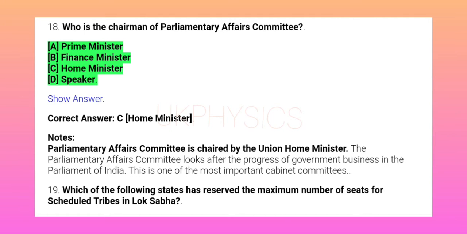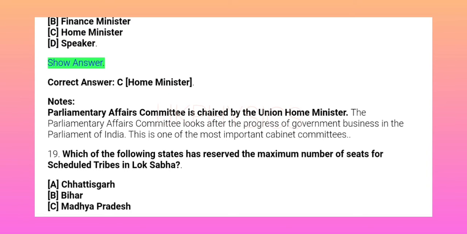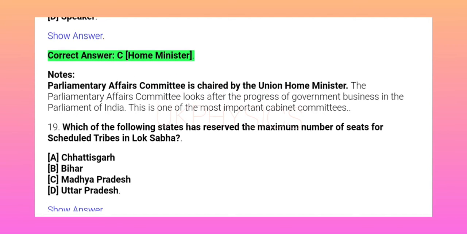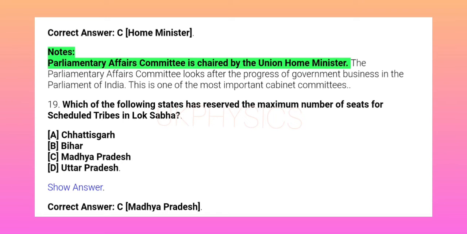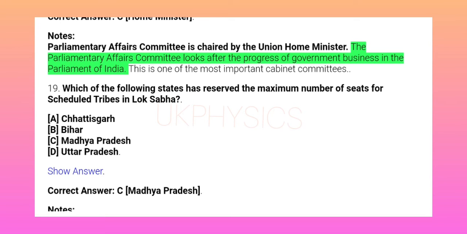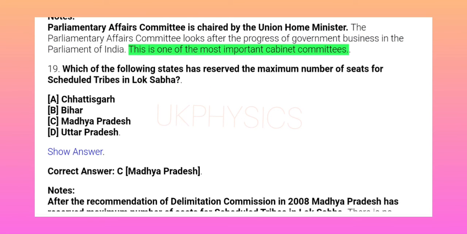A. Prime Minister. B. Finance Minister. C. Home Minister. D. Speaker. Show answer. Correct answer C. Home Minister. Notes: Parliamentary Affairs Committee is chaired by the Union Home Minister. The Parliamentary Affairs Committee looks after the progress of government business in the Parliament of India. This is one of the most important cabinet committees.